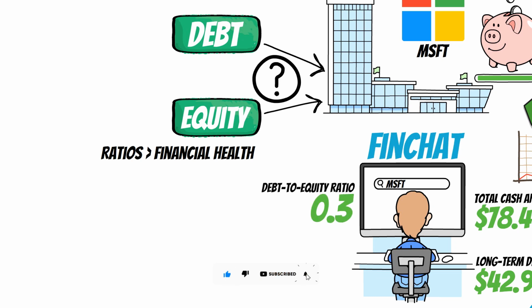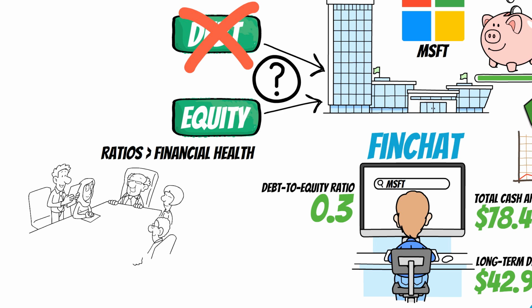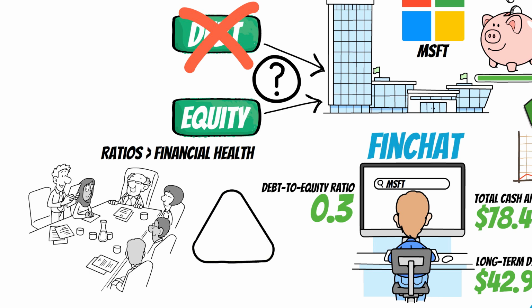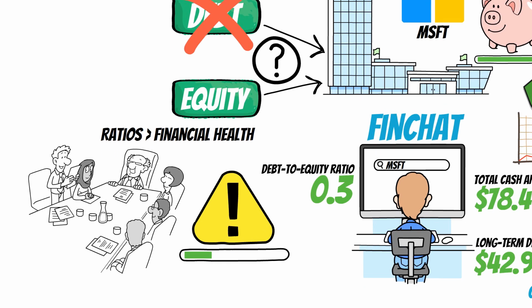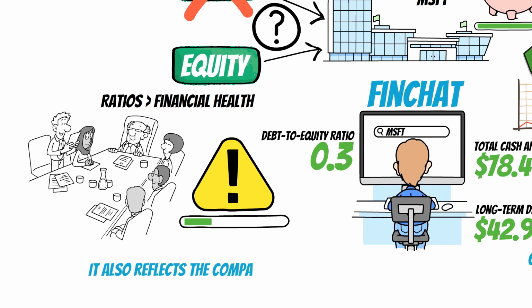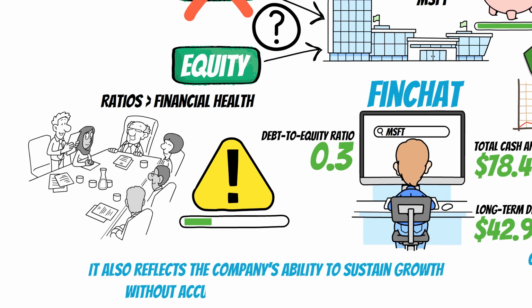Microsoft's debt-to-equity ratio is an impressive 0.3, well below Buffett's threshold. This means the company relies primarily on equity rather than debt to finance its operations. Why does this matter? A low ratio indicates disciplined financial management and reduces the risks associated with debt repayment during economic downturns. It also reflects the company's ability to sustain growth without accumulating burdensome liabilities.